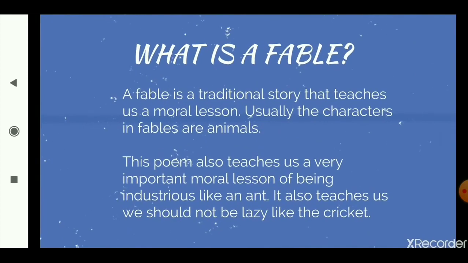So now, what is a fable? A fable is a traditional story that teaches us a moral lesson. Like I told you, there is a moral lesson at the end of every fable. There is something that every child learns from a fable. Usually, the characters in fables are animals. So to make it interesting for the children, the characters are generally animals, and these animals are generally capable of talking and conversing in the language that we generally use.